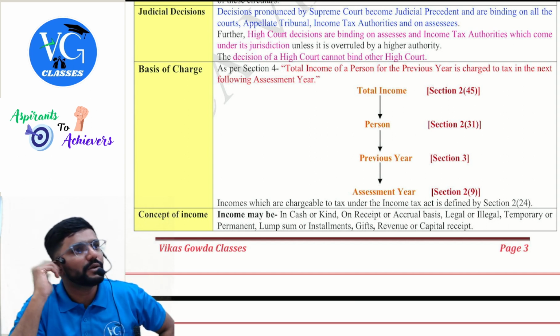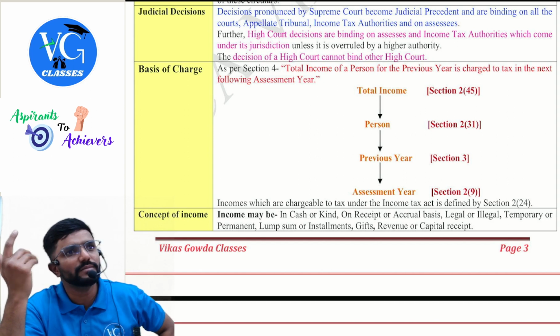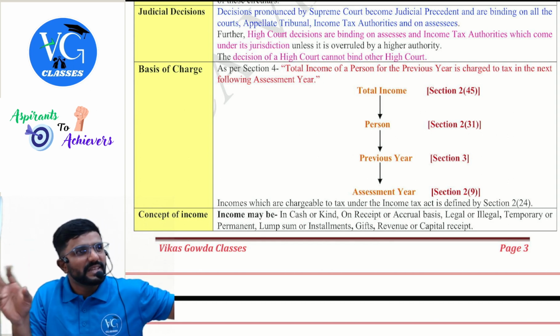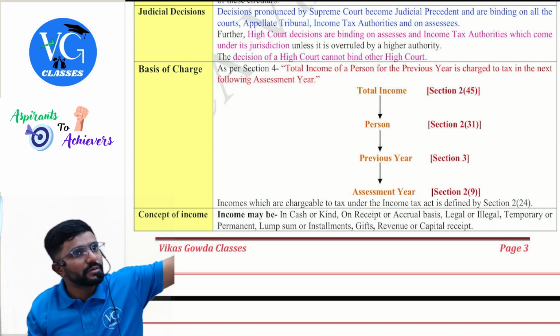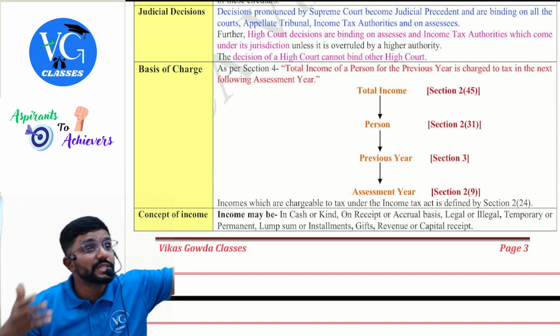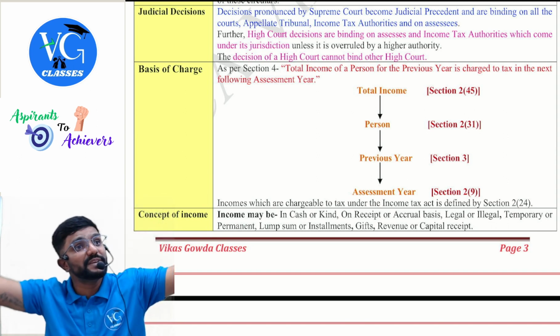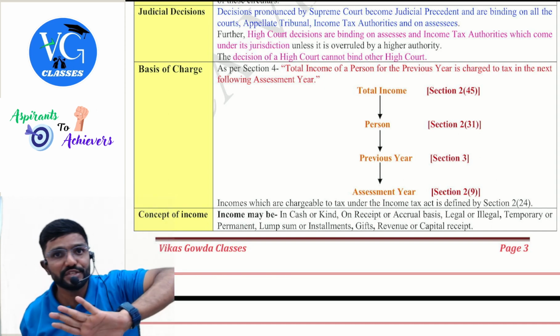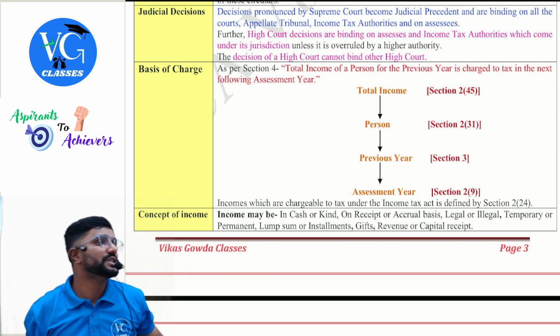Should people of Tamil Nadu follow it? Yes, it is binding on them. Now assume the same scenario is pending with another High Court. Should the judge follow the judgment given by the other High Court? No, there is no mandate like that. They can refer to the case, but they can give their own judgment.